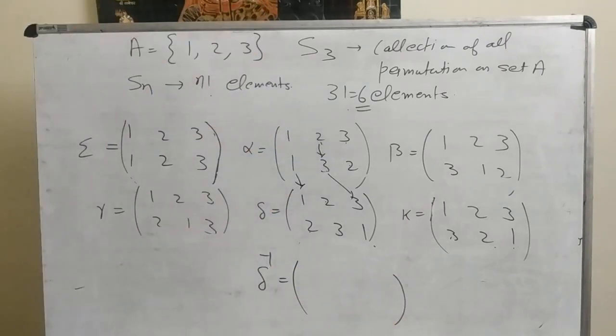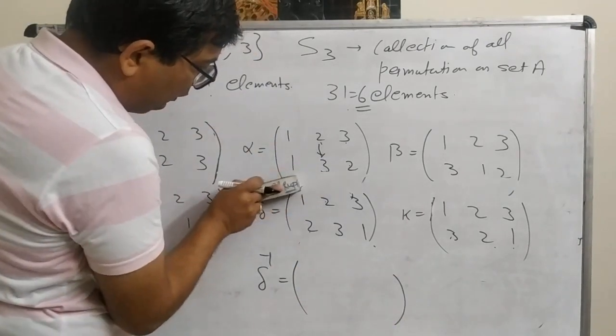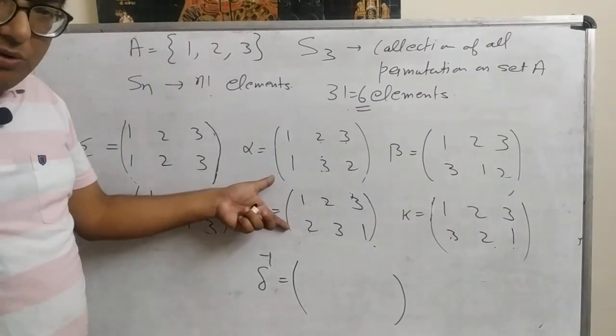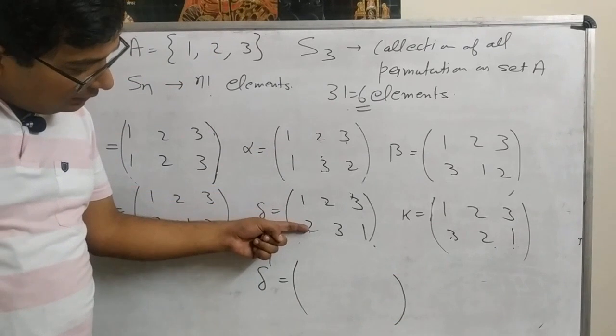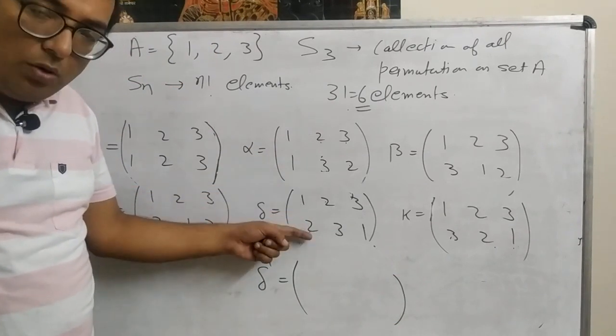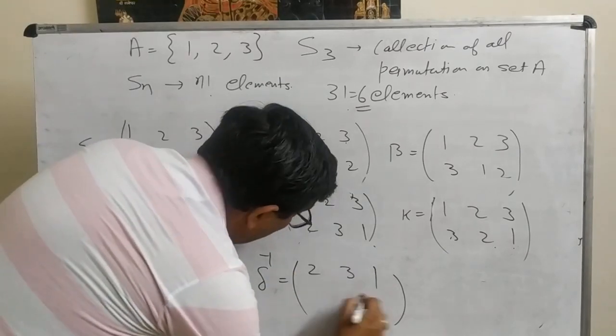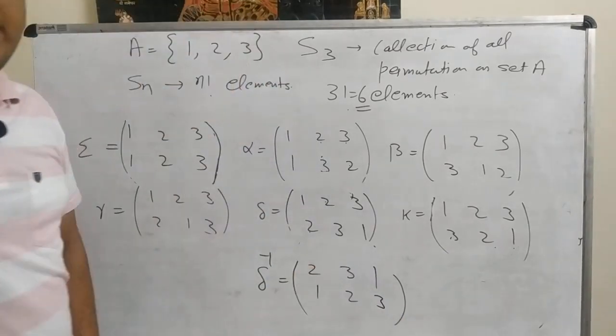So what we will do, in the case of delta, we just write this row above and this row below. Just interchange these two rows. So it will be 2, 3, 1, 1, 2, 3.